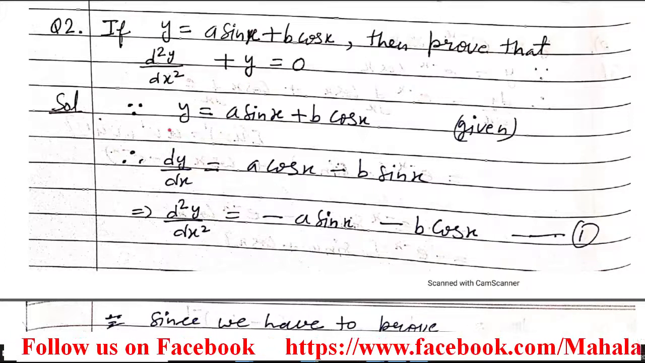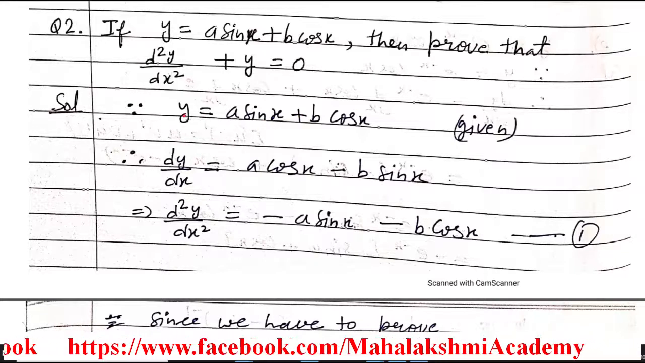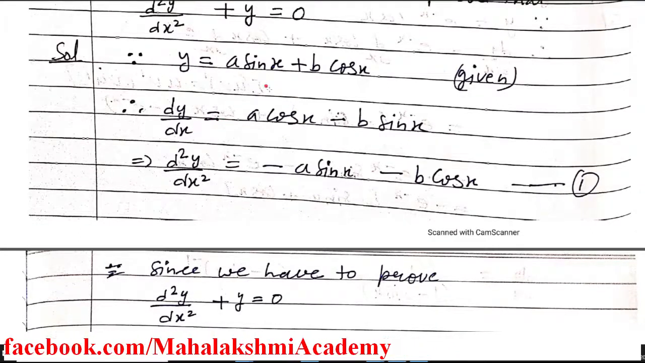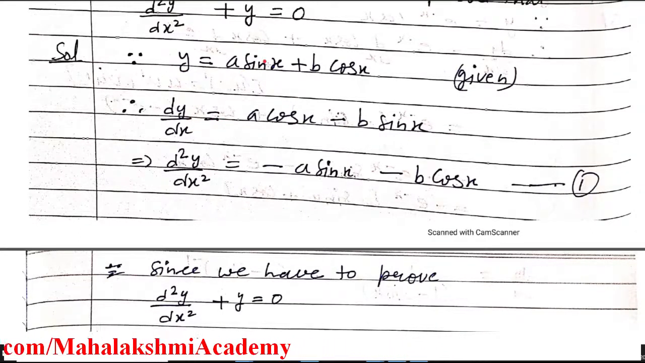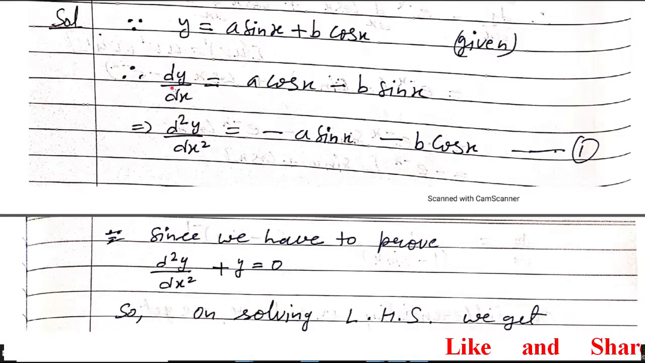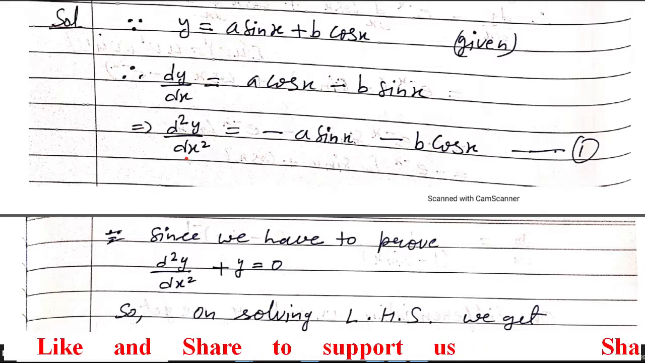We will start from the given, that is y is equal to this. First we will differentiate it with respect to x because y is in terms of x. That will give you the first order derivative. So dy over dx: sin x differentiation is cos x, and cos x differentiation is minus sin x. Now since we want the second order derivative, differentiate it again with respect to x. You will get the second order derivative: cos x differentiation is minus sin x and sin x differentiation is cos x. Now we got the second order derivative.